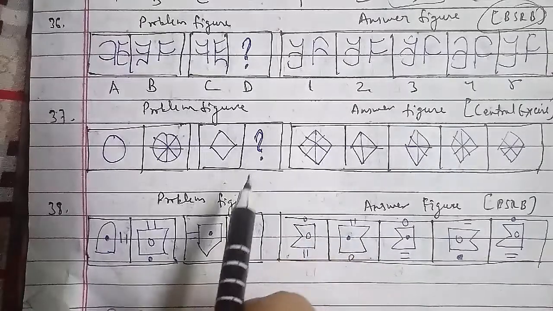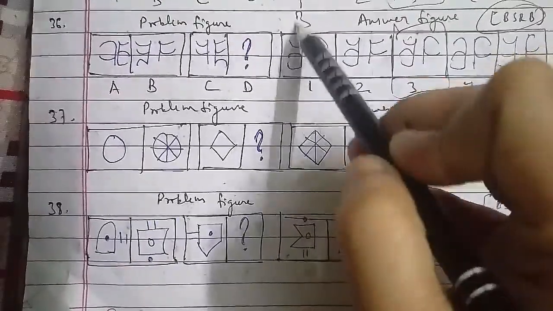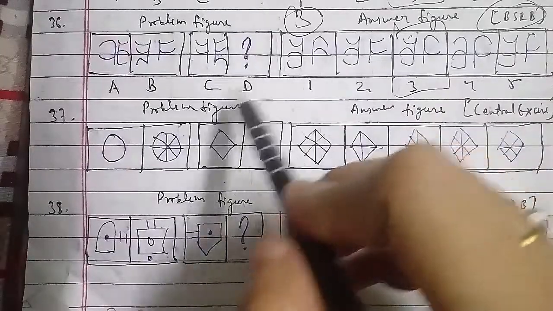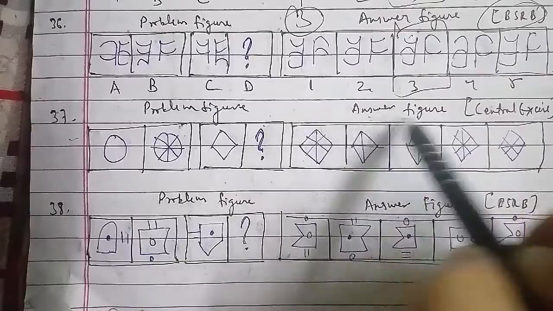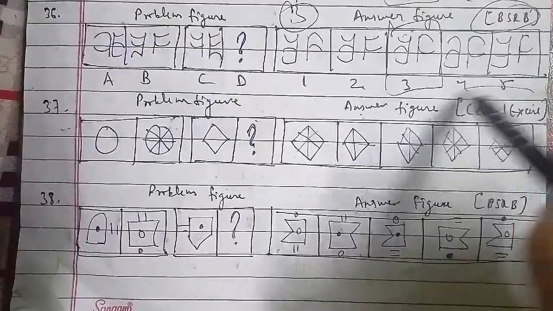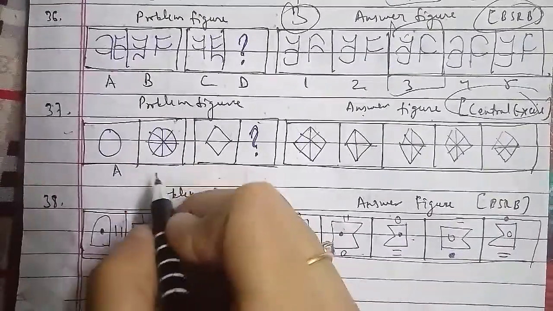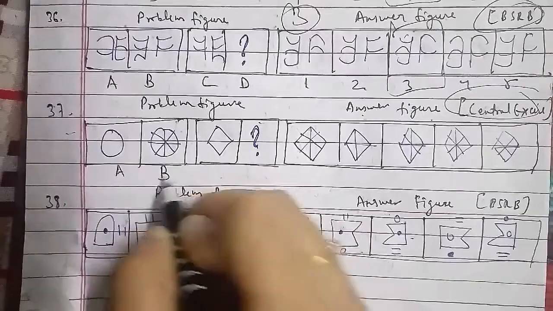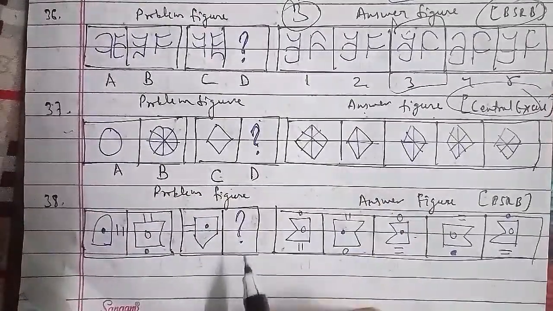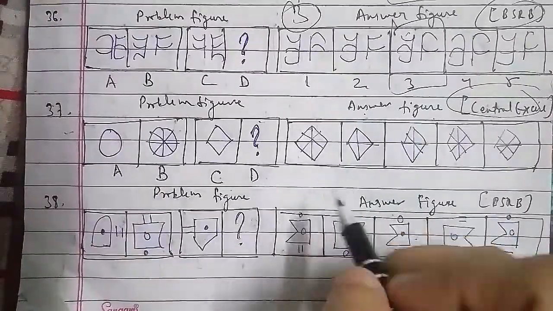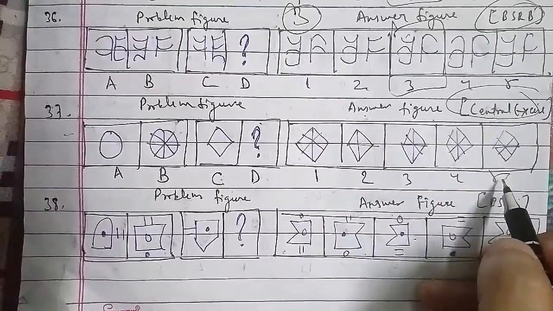We will go ahead with the 37th question of the session. These were the problem figures and these were the answer figures, which is also an important one that has been asked in the central exam paper, where a circle with 8 lines has been represented with B, and C and D we have to find out as well. As you can see here, these are figures 1, 2, 3, 4 and 5 respectively as well. In the same case, the figure is divided into 8 equal parts, so we can say that figure 1 will be the right answer for this question as well.